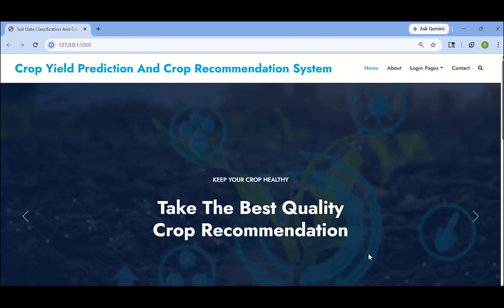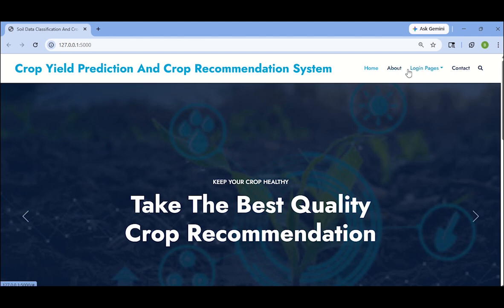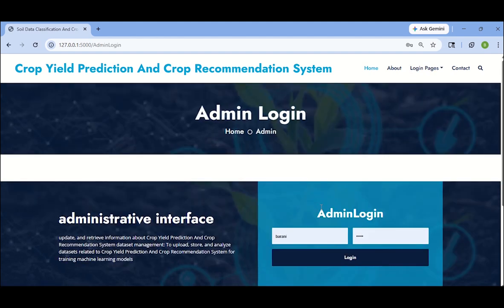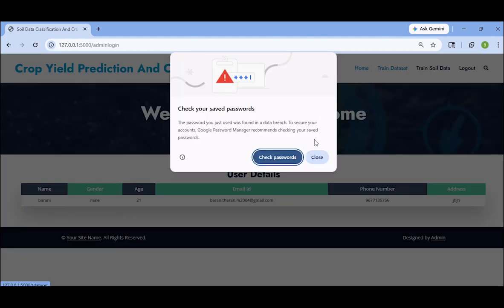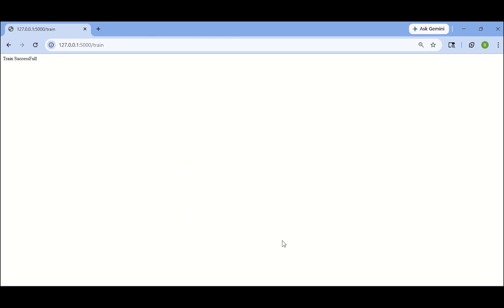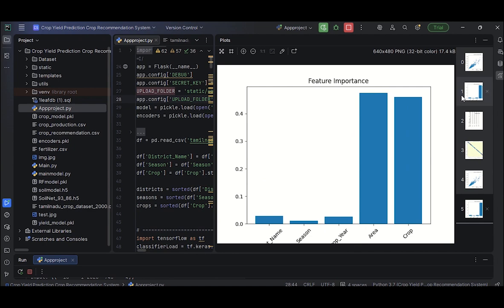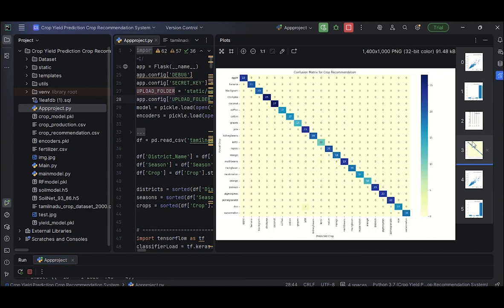After we run our project, it runs on our local port. This is our index page. In login we have two logins: one is admin and another one is user login. By entering as admin, we can train the datasets. After entering the admin login, we have two features for training datasets.